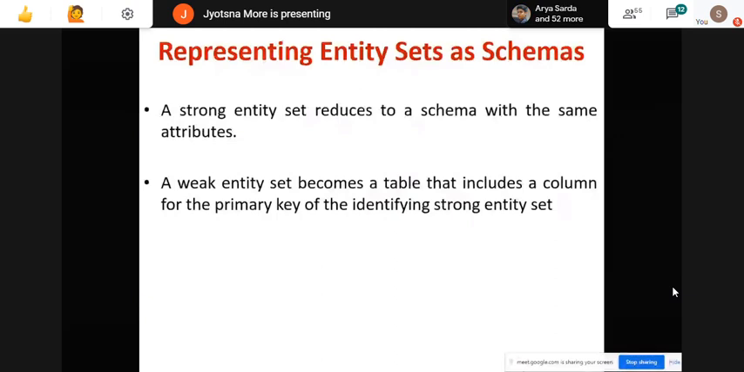Yes, correct. So that is the primary key of strong entity set. Definitely with that, it is a part of your weak entity set, correct? Without that, if you are not considering the primary key of the strong entity set into the schema, then your weak entity set schema is incomplete, because its primary key is part of that strong entity set. You are taking from there, right? So that is considered into the schema.